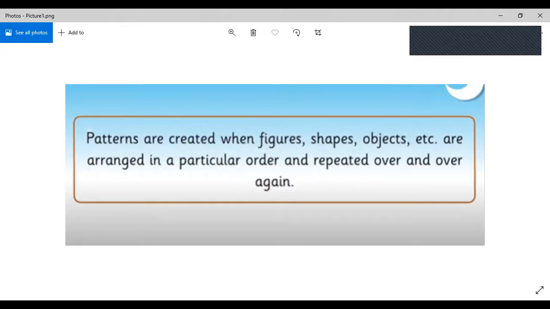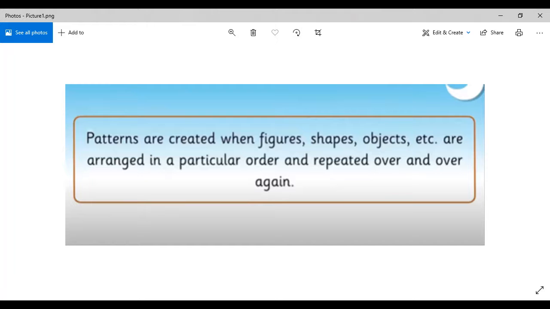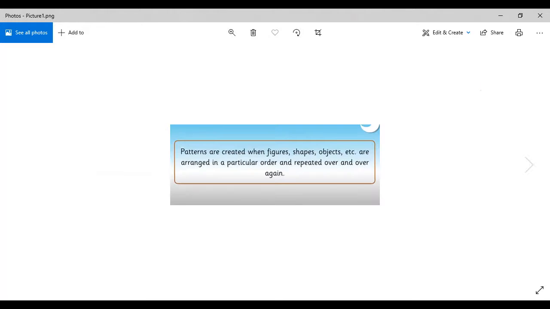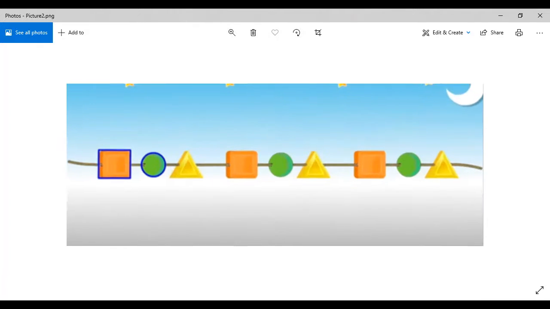So over here is a definition of patterns. It says that patterns are created when figures, shapes, objects, etc. are arranged in a particular order and repeated over and over again. How are patterns created? It's not compulsory that there should be figures or shapes, there can be objects as well. When they are arranged in a particular order and that order is repeated over and over again, as a result a pattern is created. Got it?